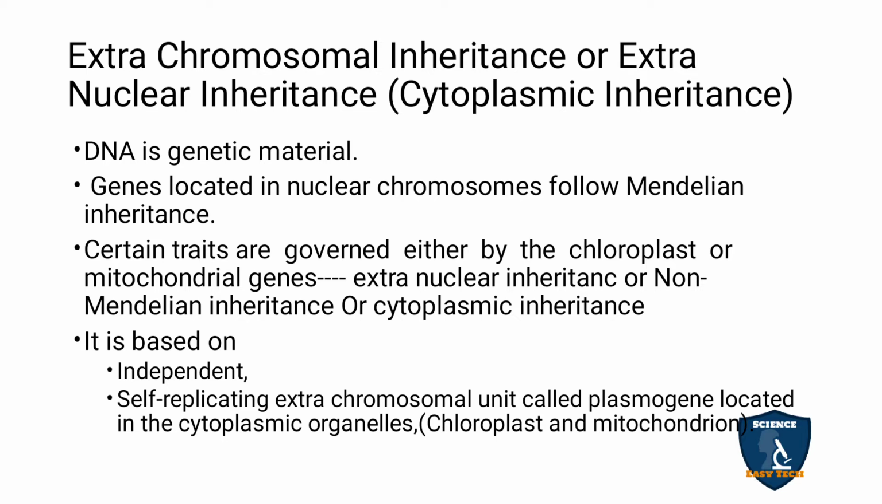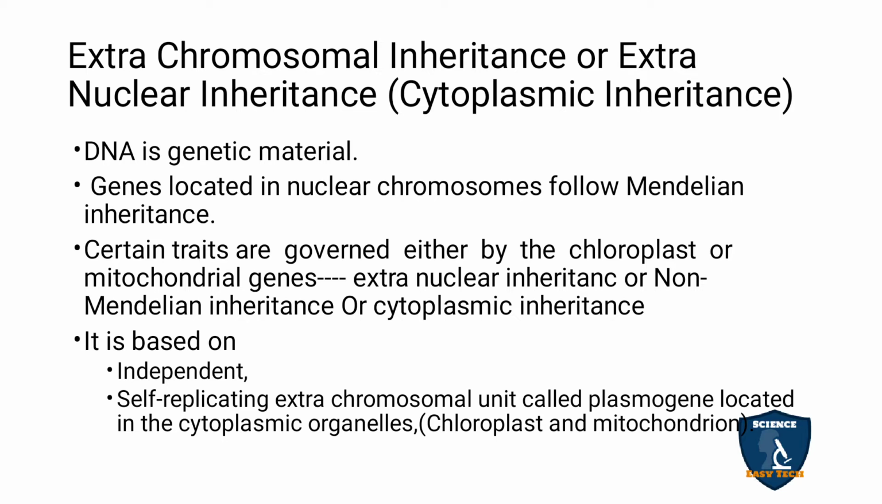That is called extrachromosomal inheritance. So other than the nucleus, you have chromosomes in the cytoplasm also. That is called extrachromosomal inheritance, or extranuclear inheritance, or cytoplasmic inheritance, or non-Mendelian inheritance. Why do we say non-Mendelian inheritance? It means it won't follow the Mendelian inheritance. As we know, the genes are located on the chromosomes, and these chromosomes are seen in the nucleus, and the genes are transmitted to the next generation.